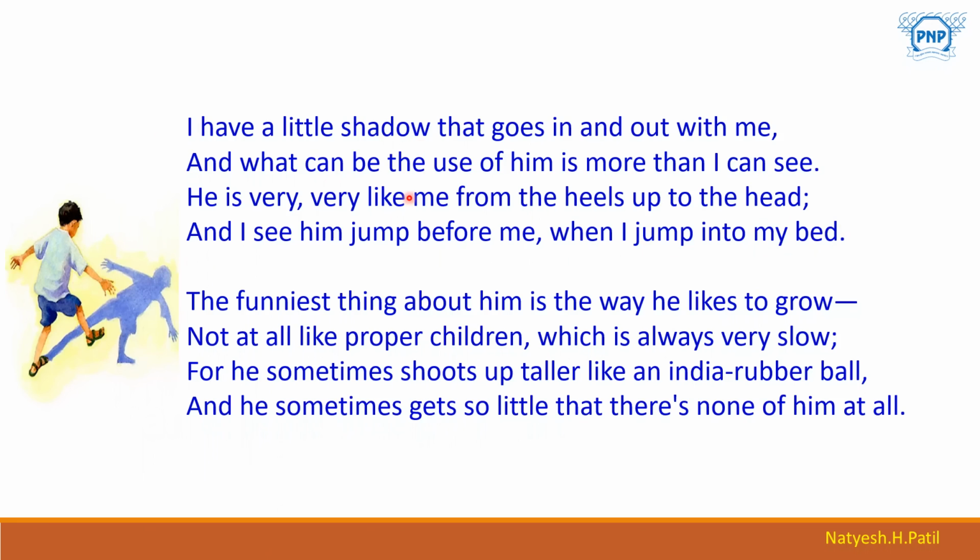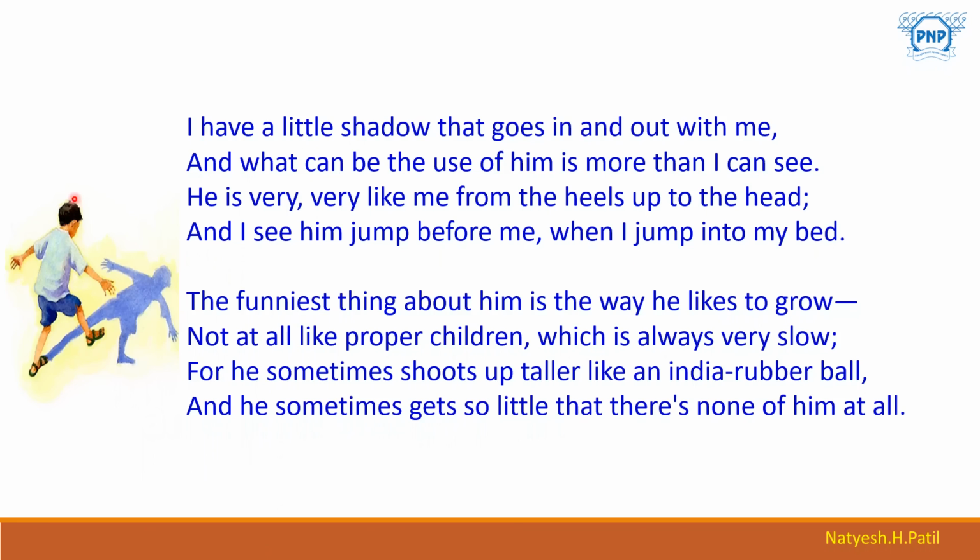So the poem is about a little boy who starts fantasizing about his own shadow. He is very good at observing the things it does. The little shadow is always by his side. Even when he goes out, it follows him. He also notices the resemblance between the shadow and himself.